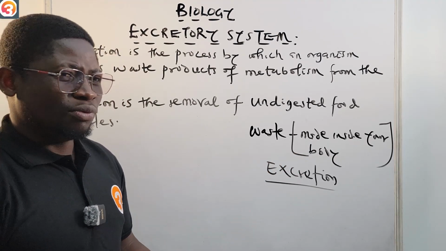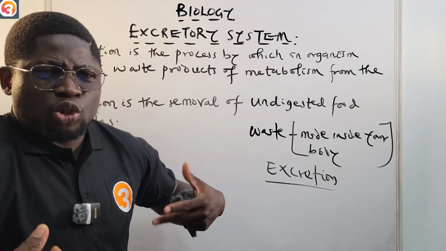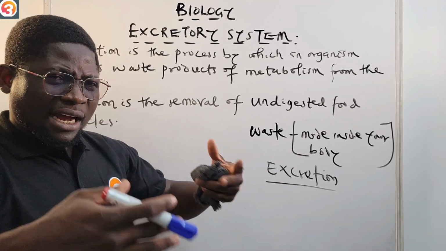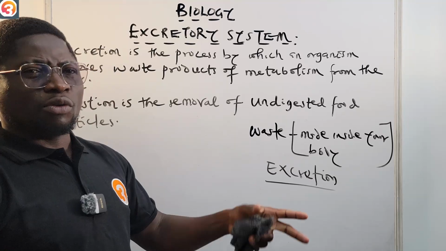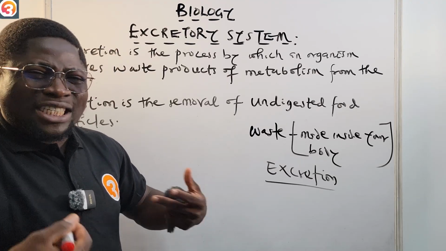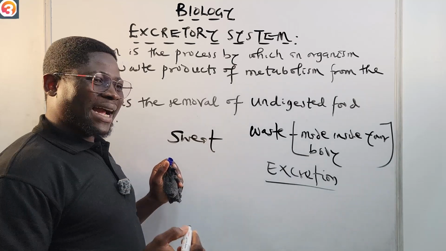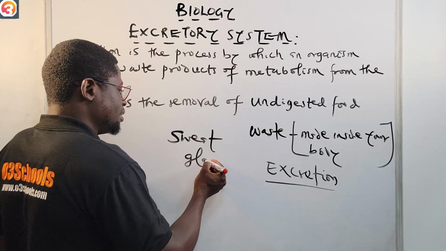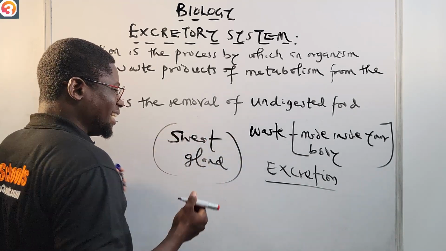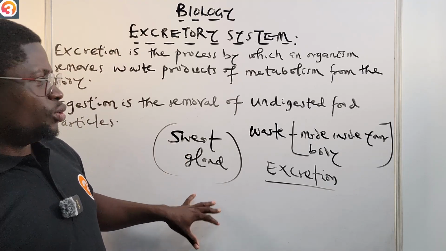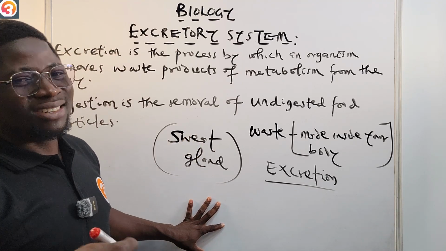For example, when you sweat, you are removing unwanted substances from your body, and they are made by the sweat glands. You know that sweat is made by the sweat glands in your skin. So it's made inside the body. So sweat is also an excretory product.